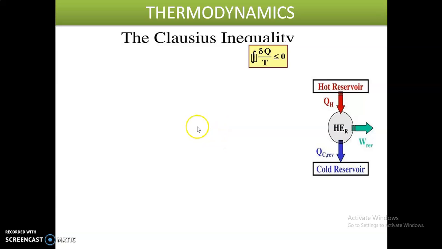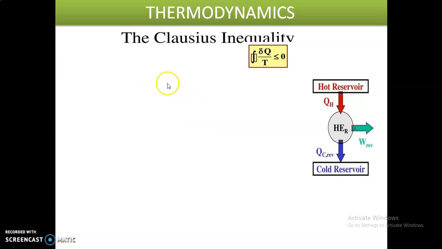Cyclic integrals integrate through all the steps in the cycle and return to the initial state. Here we have inexact differentials. What are the inexact differentials? dq and dw are the inexact differentials. These are used for path variables. What are the path variables? Heat and work are the path variables.